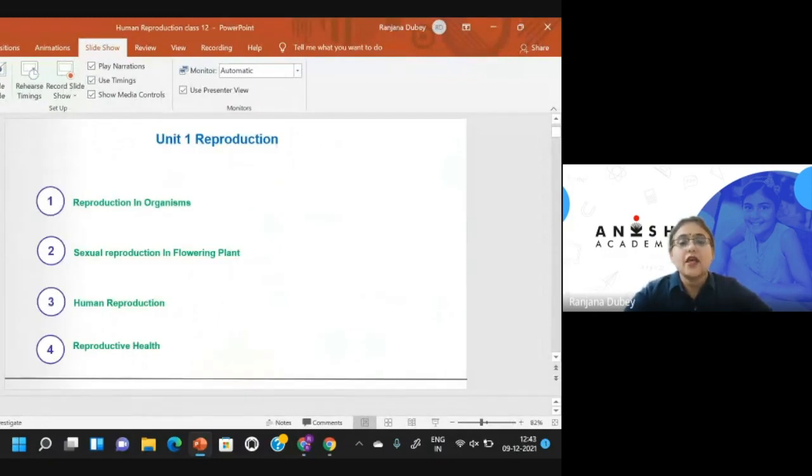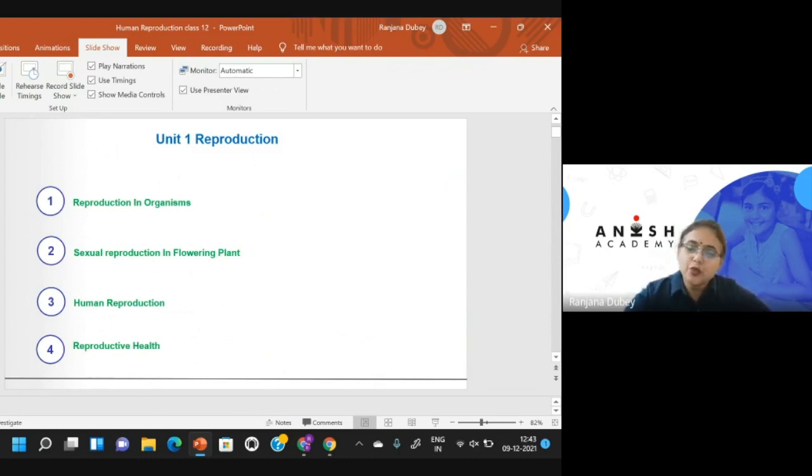This lesson, reproduction, belongs to the first unit of class 12. Human reproduction is a component of unit 1 of reproduction of class 12. The other lessons in this unit are reproduction in organisms, which belongs to both botany as well as zoology, sexual reproduction in flowering plants, which is a purely botany topic, human reproduction and reproductive health, which are topics of zoology.